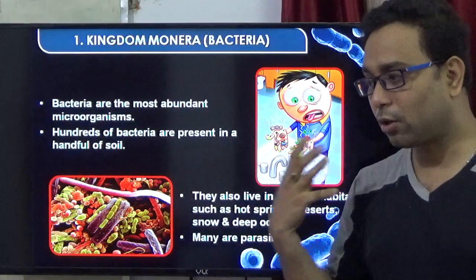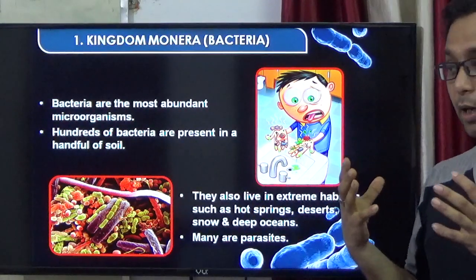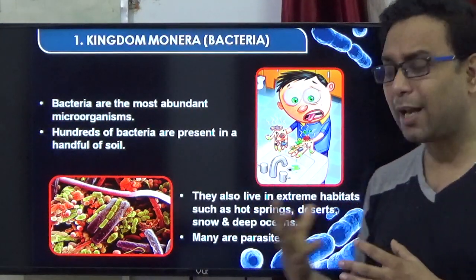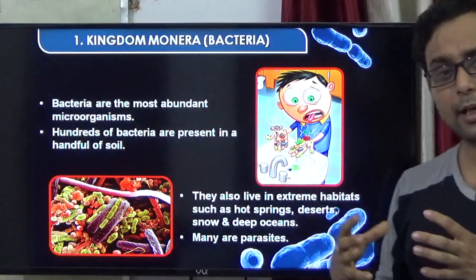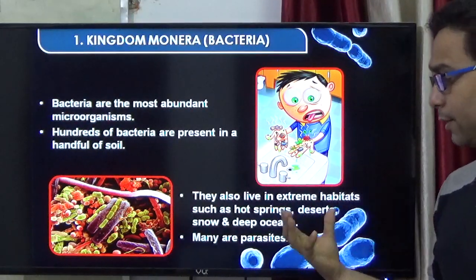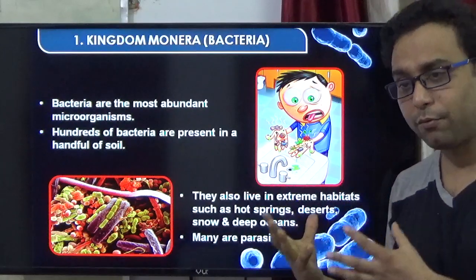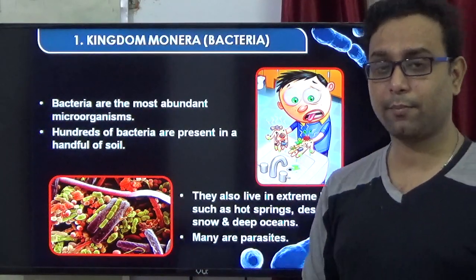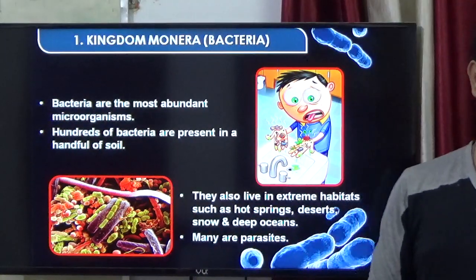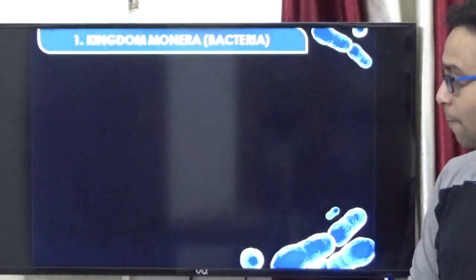Halophilic bacteria are present in highly salty areas. So they are present in comfortable environments and very harsh environments, everywhere.